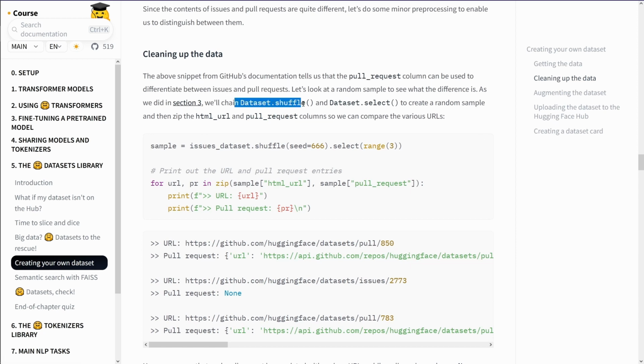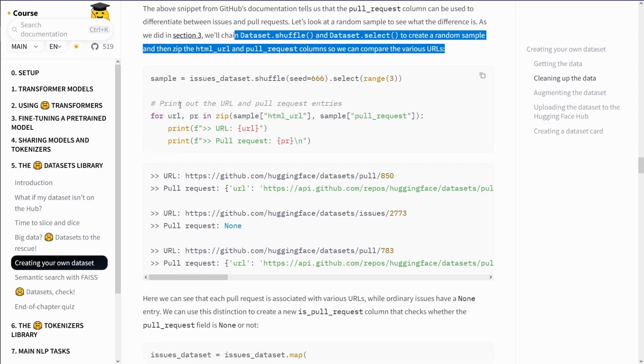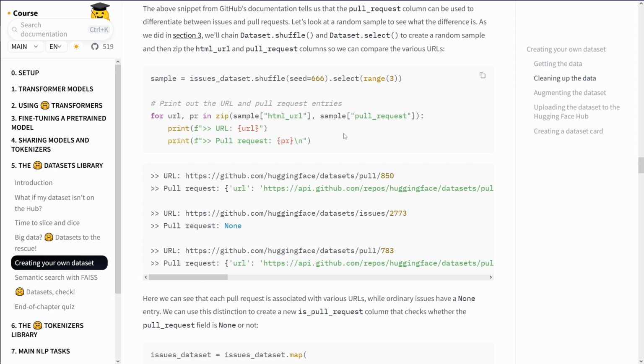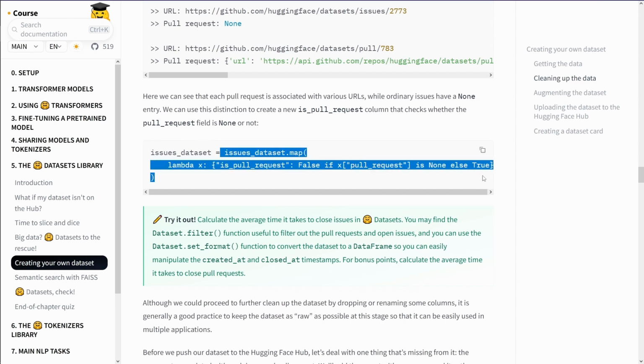For example, we'll shuffle, random, zip. Okay, print the all. Okay, you print something. Pull request, none. Okay, here we go, this is nice. Issue dataset map. Here we have a lambda function.